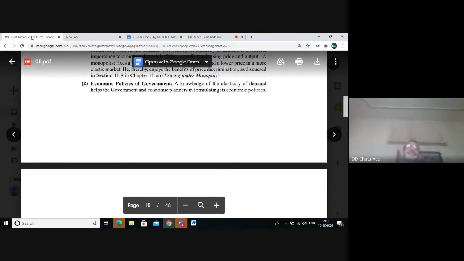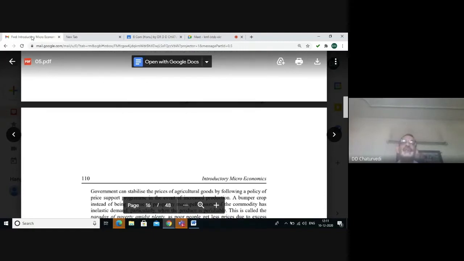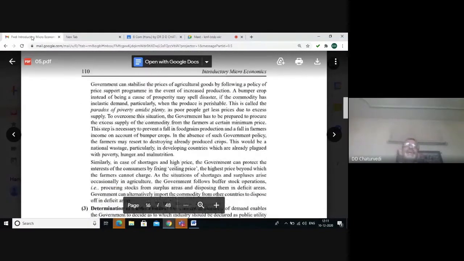Second point is policies of the government. Whenever the government and the policy makers formulate the economic policies in the country, they have to take into consideration the elasticity of demand for the product. For example, in the case of agriculture sector, the elasticity of demand is very low.